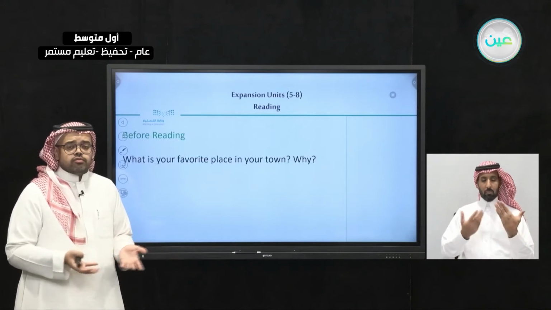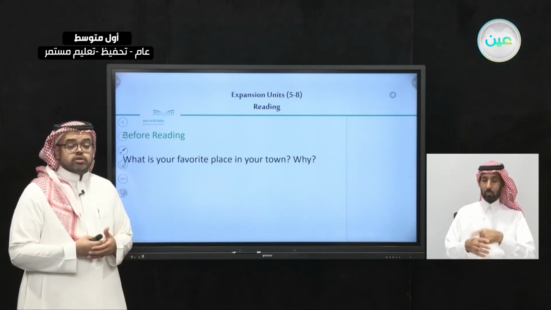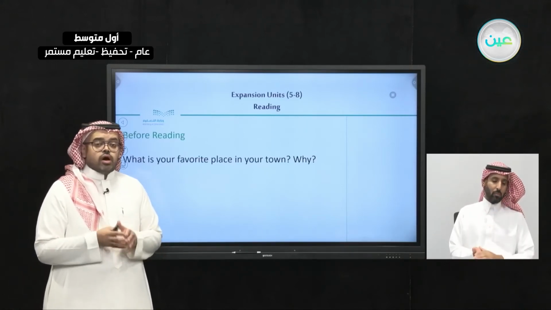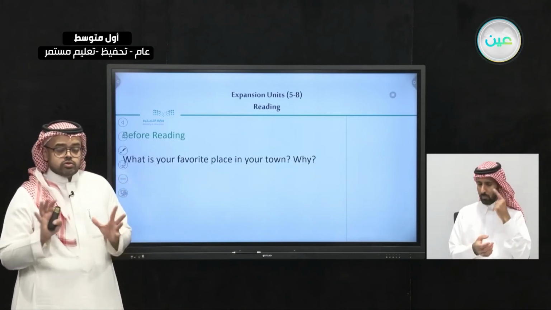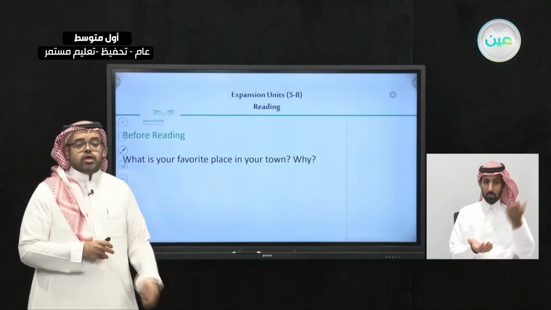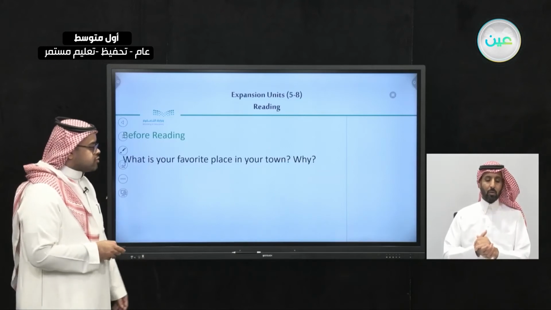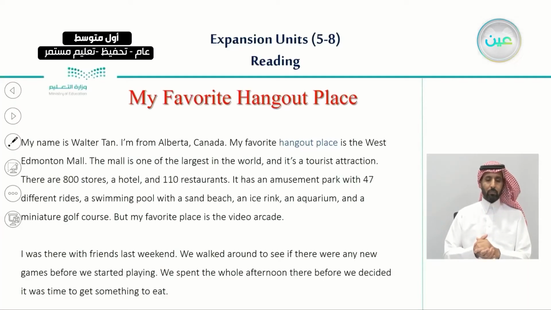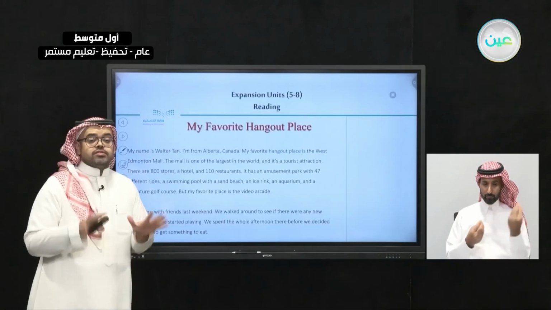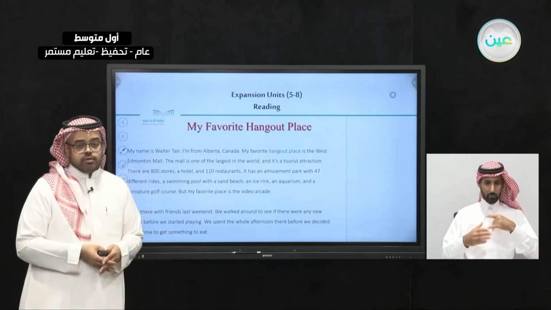So there are a lot of reasons a person can give about his favorite place. Keep your favorite place in mind before we move on to read our text for today. Today we have a text called My Favorite Hangout Place.